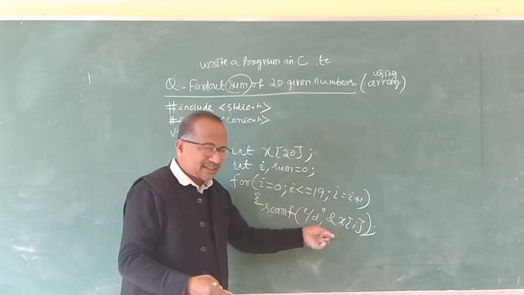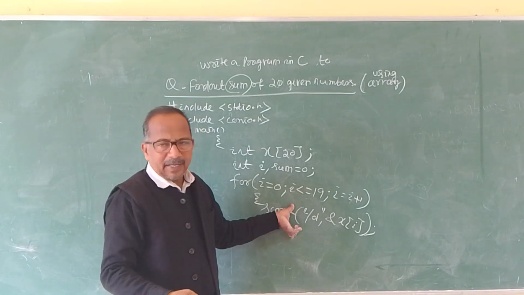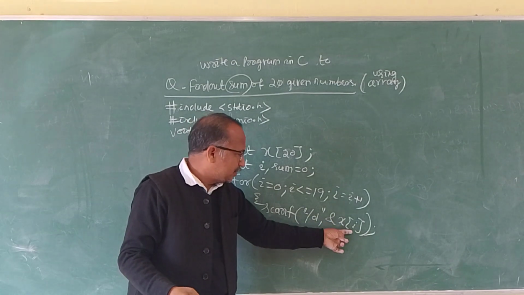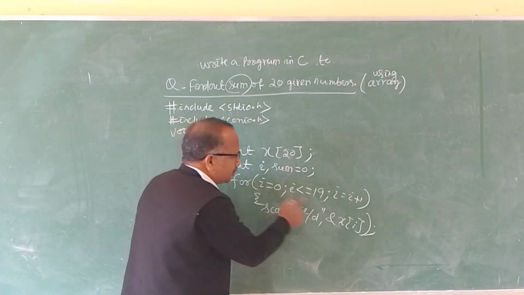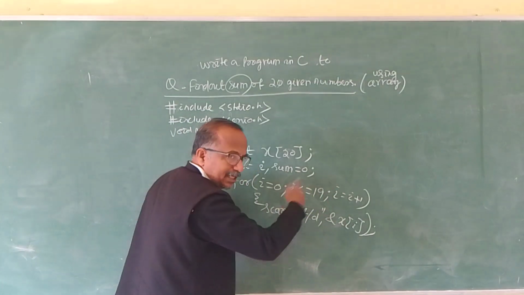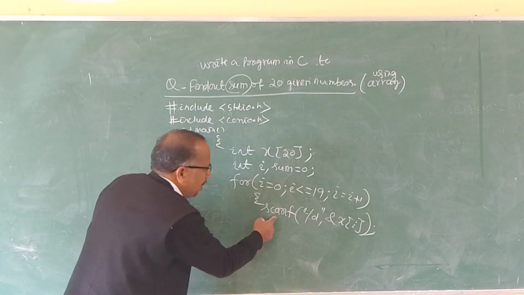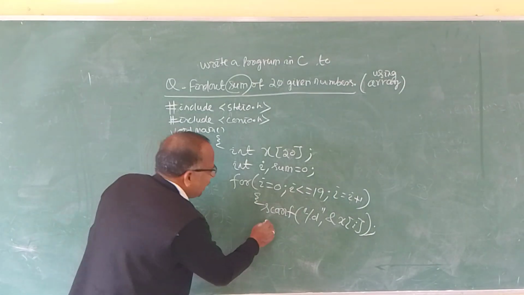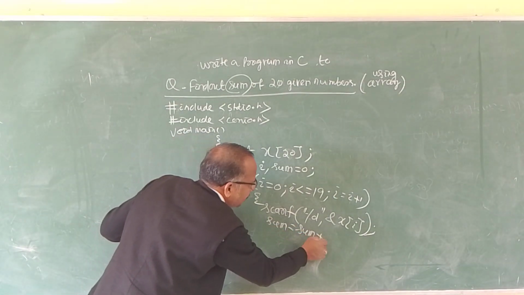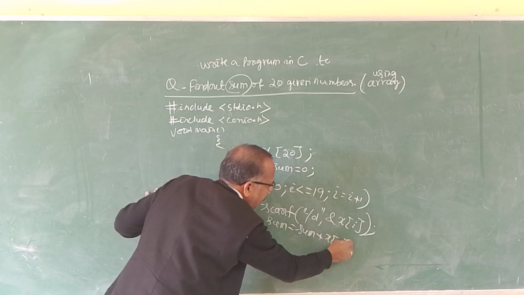It will ask to enter the values starting from x0, because first i is 0, then it increments to 1, x1, x2, x3, x4, up to x19. Then it inputs the value, and then sum is equal to sum plus x[i].